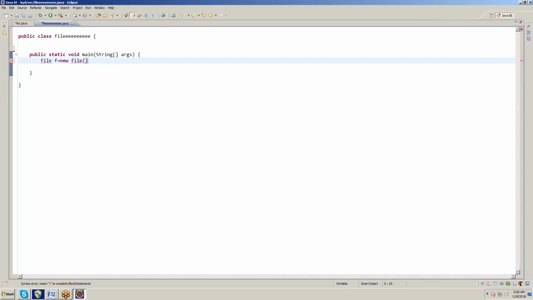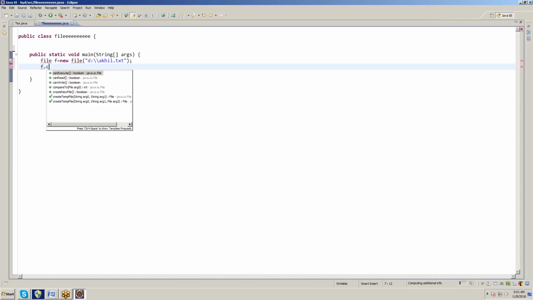And taking the location in the D colon akhil.txt. Give the double slash, akhil.txt. Next, f dot createNewFile.